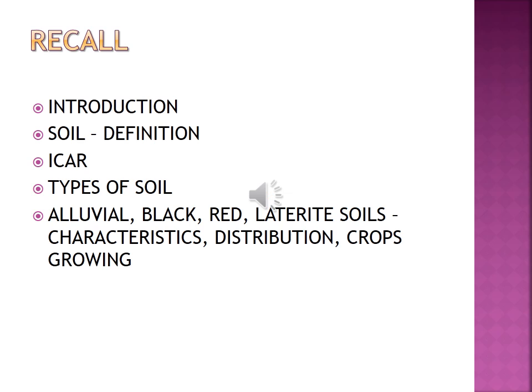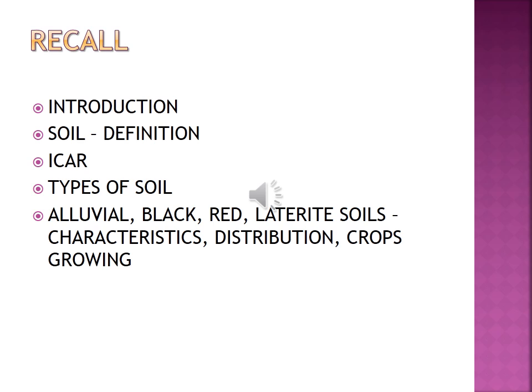In the previous class we discussed the definition of soil. First we discussed the learning objectives. What are you going to learn from this lesson? First, the types of soil, then the importance of irrigation and multi-purpose projects, then agriculture, its types and its importance, then livestock and fishing resources of India, and finally understanding the problems of farmers in India.